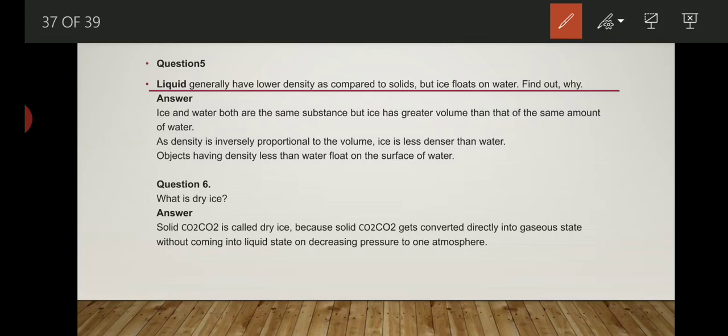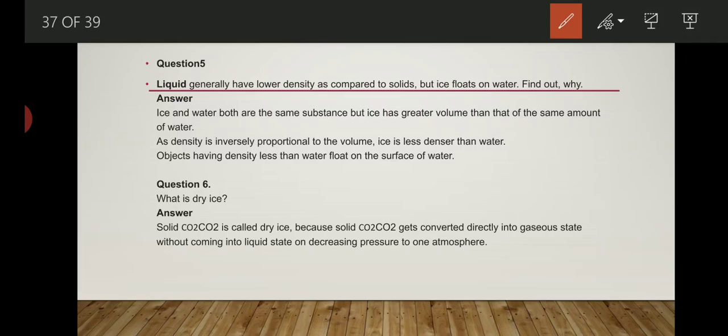We know that a substance which has higher density, whenever we drop it in water, gets completely immersed in water. Then why is it not so in the case of ice?